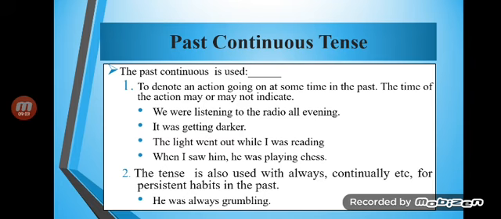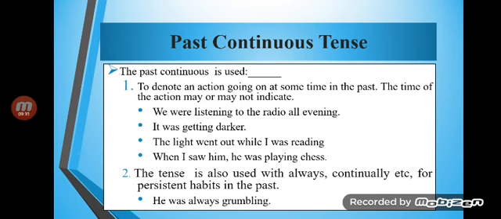मैं सो रहा था जब आप आए. I was sleeping when you came. तलबा ग्राउंड में खेल रहे थे जब घंटी बजी. The students were playing in the ground when the bell rang. Okay, so what did you observe? We did observe that when we denote a time, we use the past indefinite tense, and when we do not allocate any time, we use the past continuous tense.